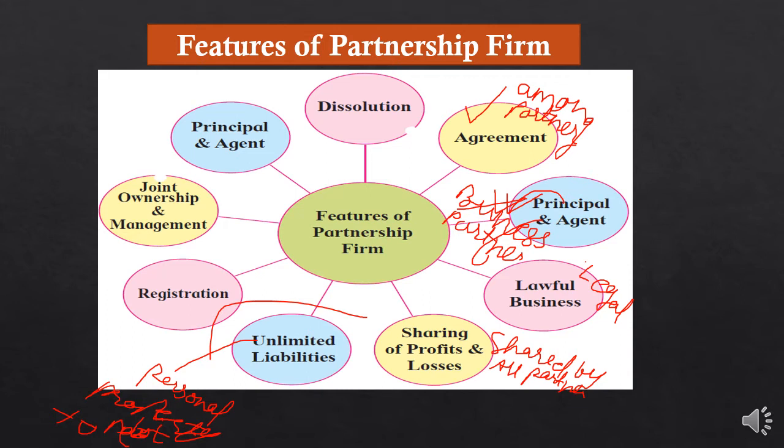If the liability is limited, the partners are responsible only for their share of the liability. But if the liability of the partner is unlimited, and mostly partnership firms are organized on the basis of unlimited liability, in that case, if the debt is too high, at that time the personal property of the partner will be used to pay the debts. For paying the debt, the personal property will be used.